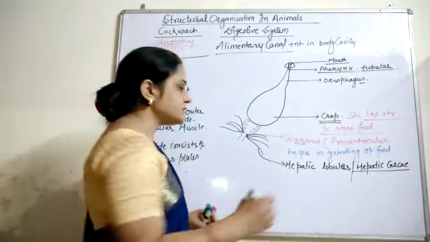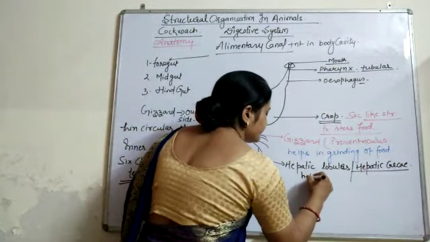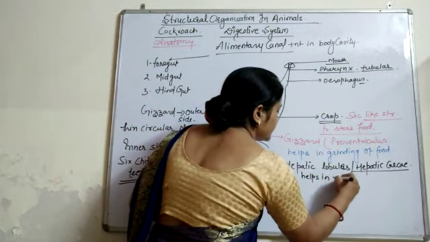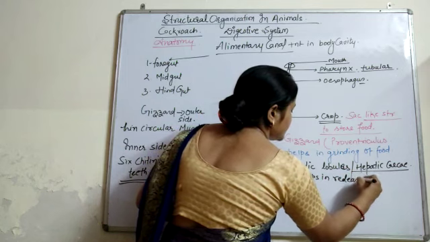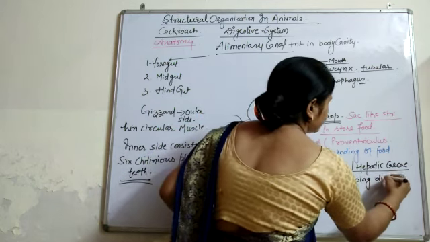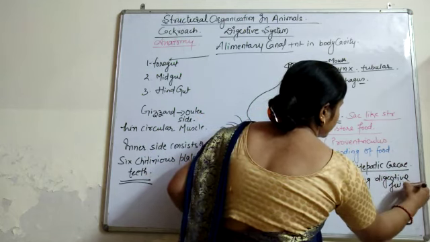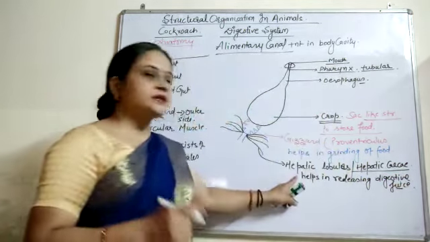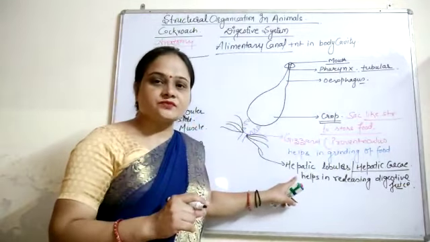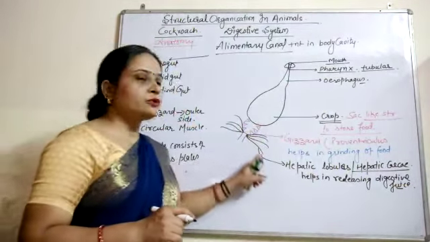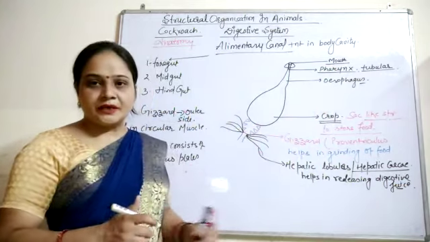These hepatic caecae release digestive juice, which helps in digestion of food in the midgut region.